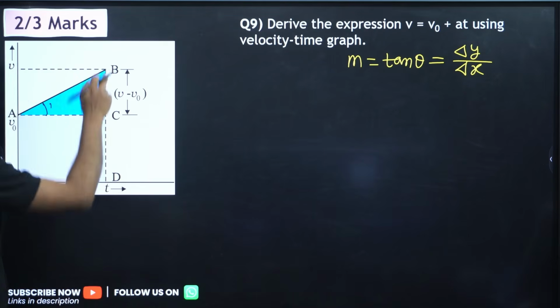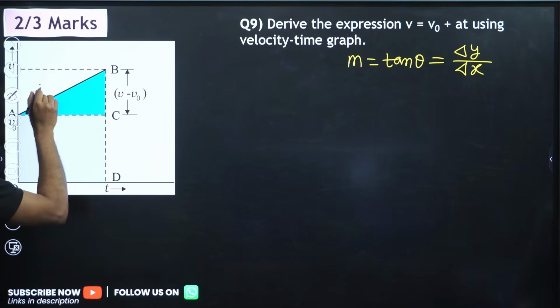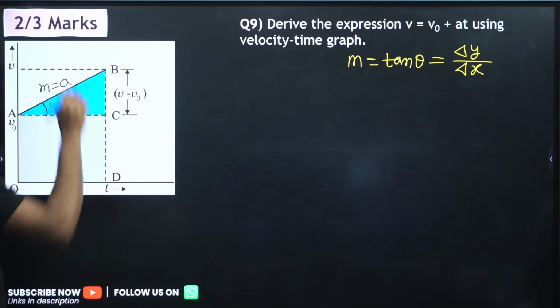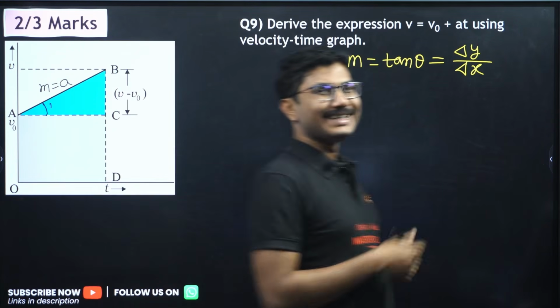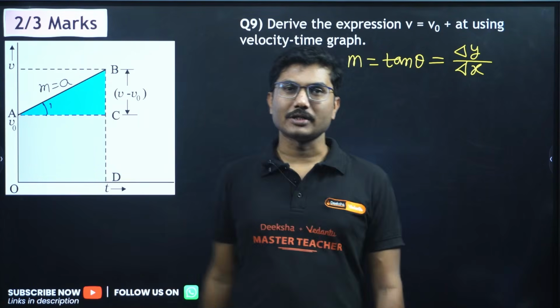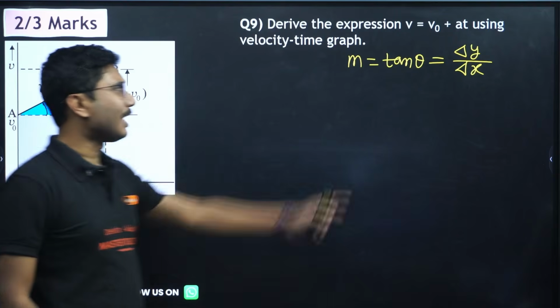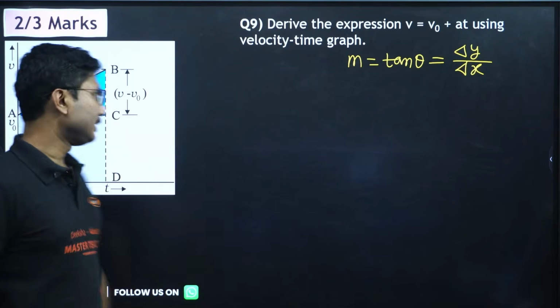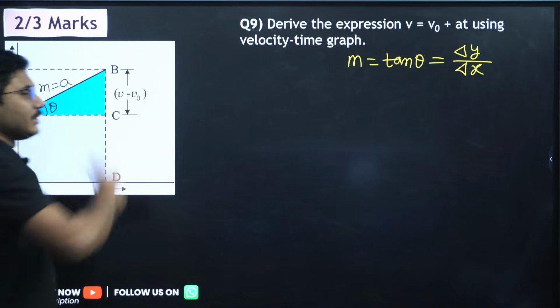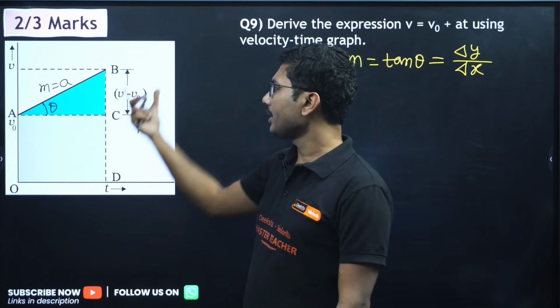Now the slope of this graph will be m equals acceleration. Slope of a velocity time graph gives you the acceleration. If you know this angle theta, you can calculate tan theta, and you can also calculate this using trigonometry, where tan theta is perpendicular by base.